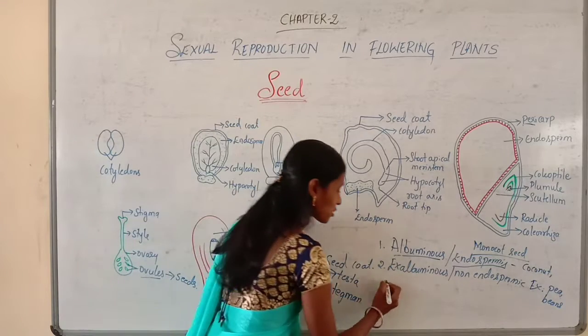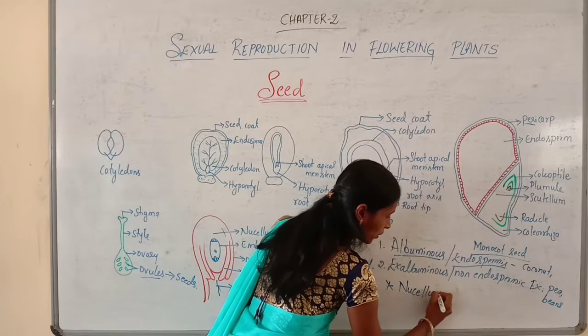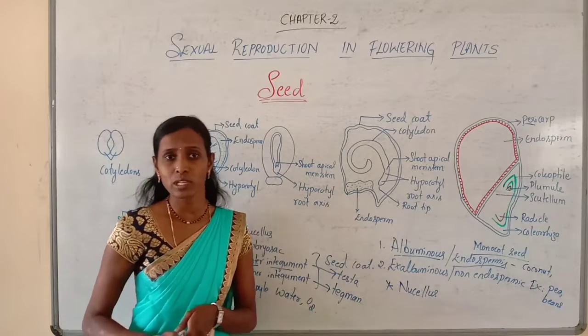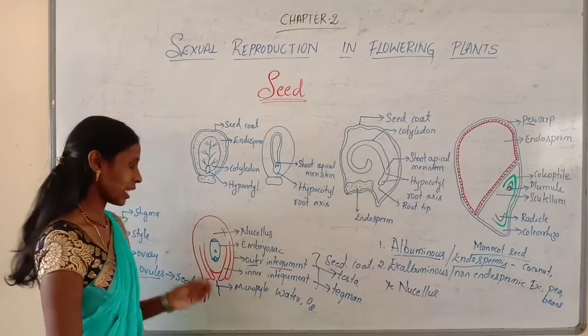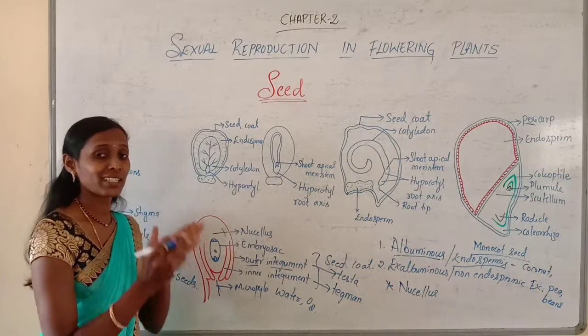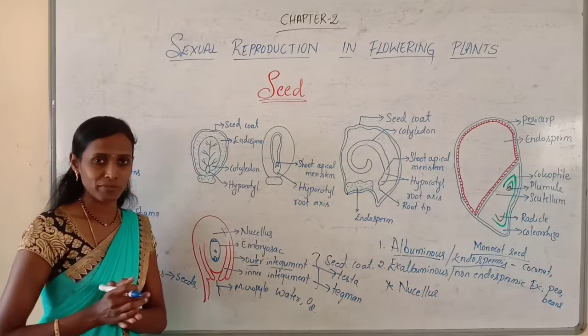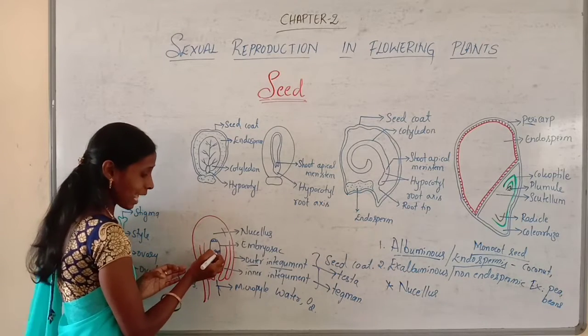And another interesting thing we can study here is the nucellus. So where do you find the presence of nucellus? Usually this nucellus is present around the embryo sac. When we study the structure of the ovule, in the center we can find the female gametophyte called the embryo sac.